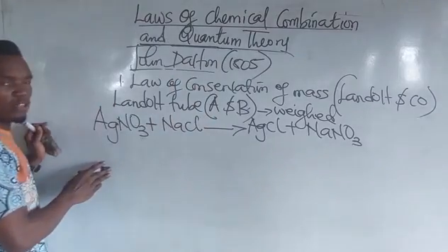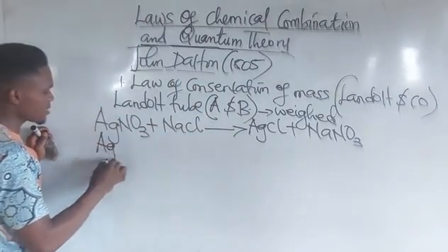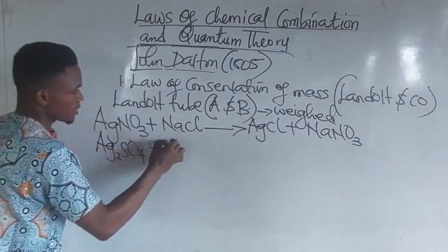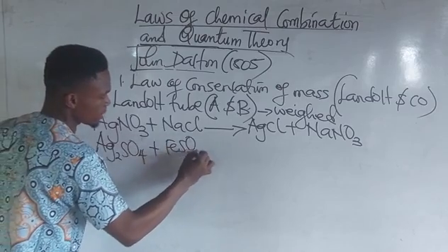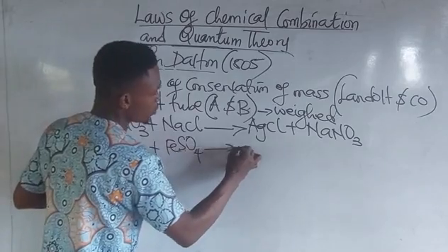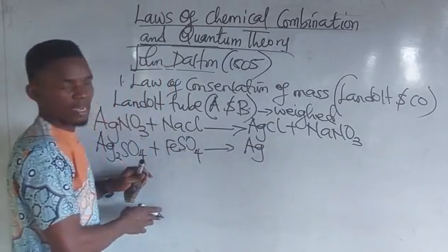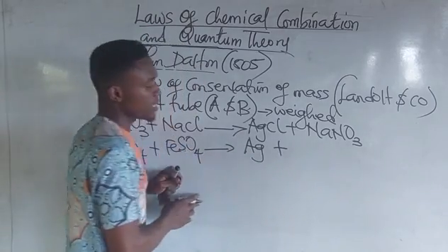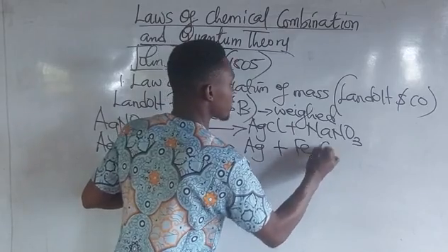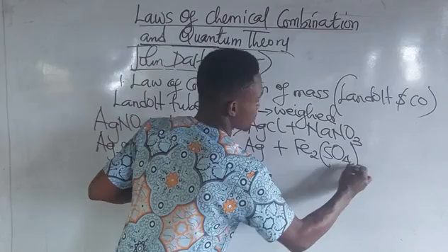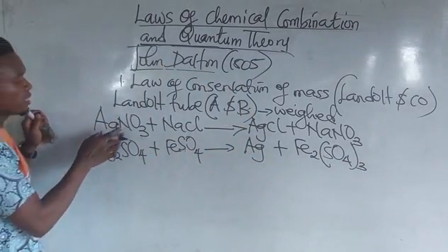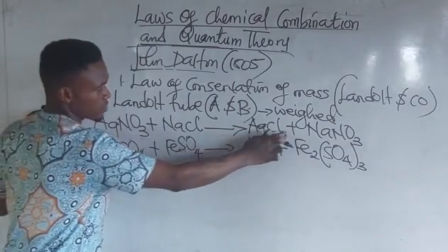On another note, they reacted silver sulfate with iron sulfate to produce a silver metal and ferric sulfate. Alright? Now, they reacted this with this to produce this.